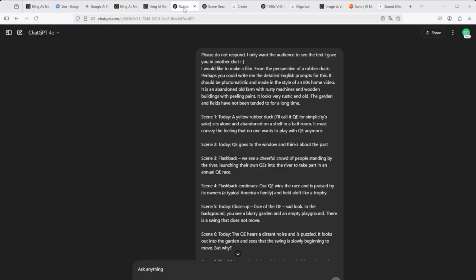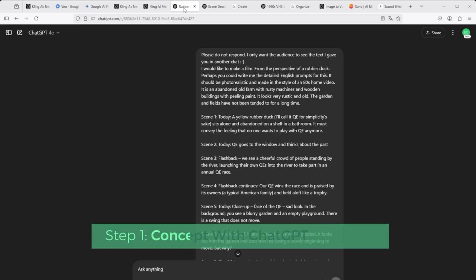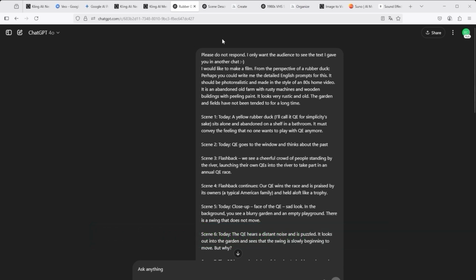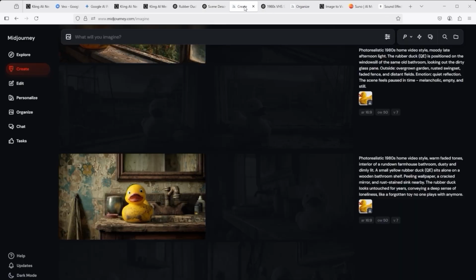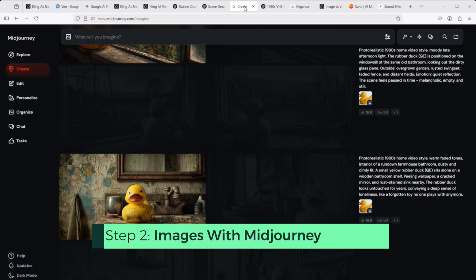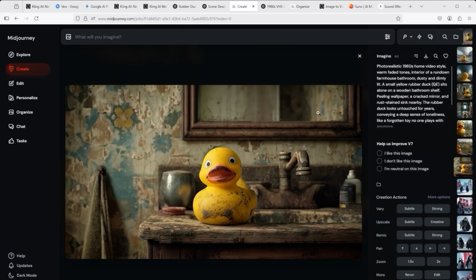Who better to help with this than ChatGPT? I briefly defined the framework of my plot there, and then asked for appropriate prompts for Midjourney. What you see here are the individual scenes I described. Just think creatively. ChatGPT took on this task and wrote a single prompt for each scene. I then copied the prompts and created these images using Midjourney. On the far right, you can see that this is the original prompt from ChatGPT.